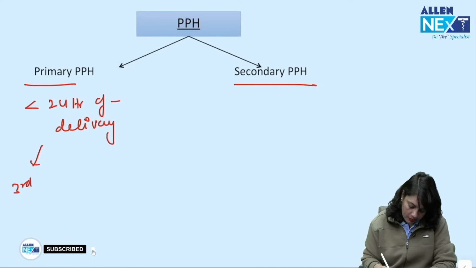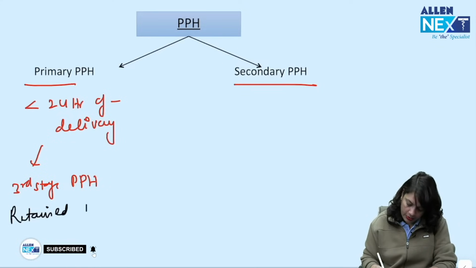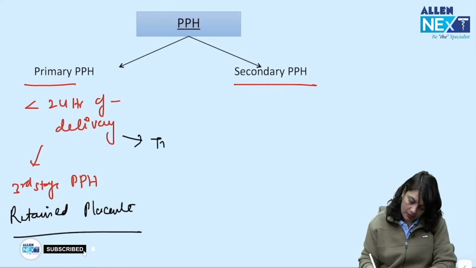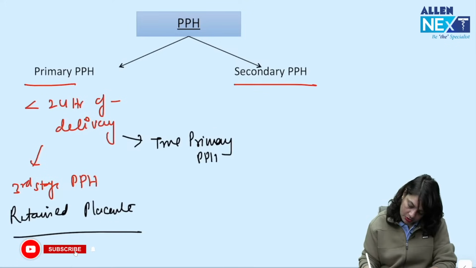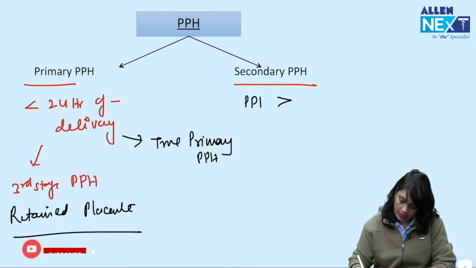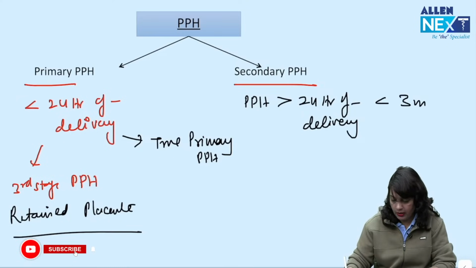It can be 3rd stage PPH due to retained placenta. It can be true primary PPH. Secondary PPH is PPH occurring after 24 hours of delivery, within 3 months of delivery.